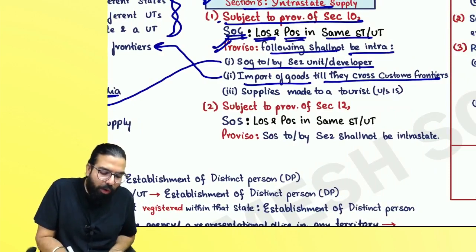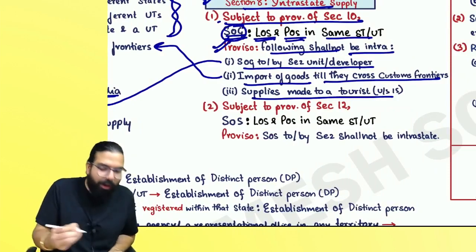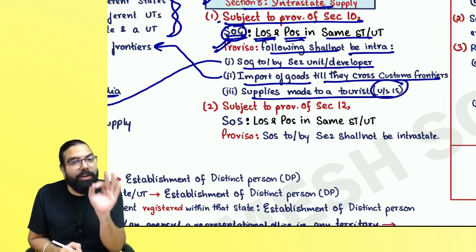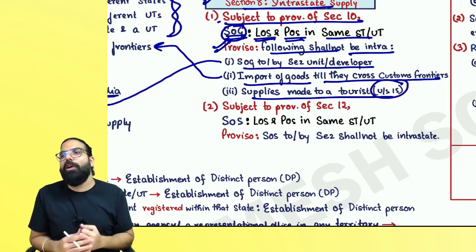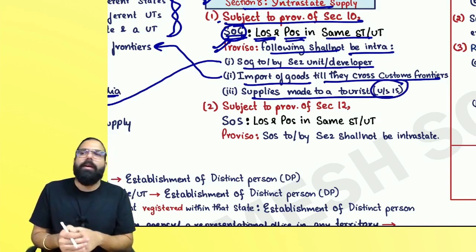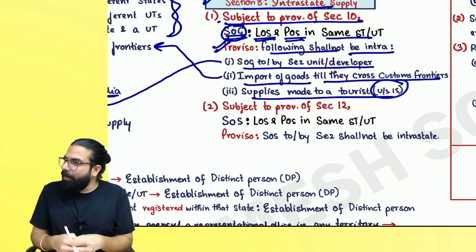Then they are telling, if you go ahead and supply goods to a tourist, always remember, a tourist is defined under section number 15 of the IGST Act. And when you are supplying goods to a tourist, always remember, it is what, everyone? Interstate supply. Can I go ahead, everyone?